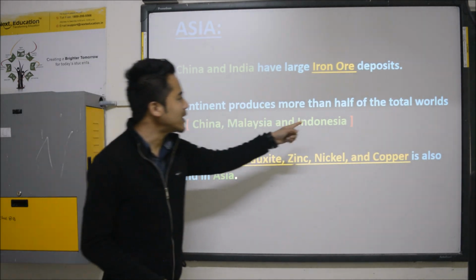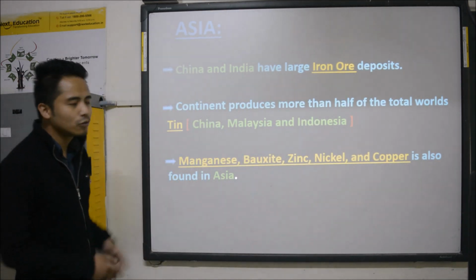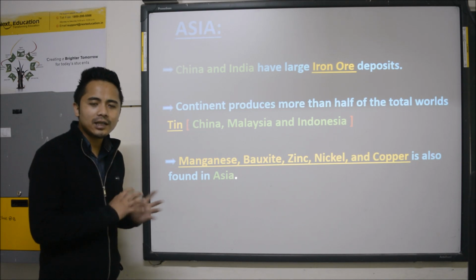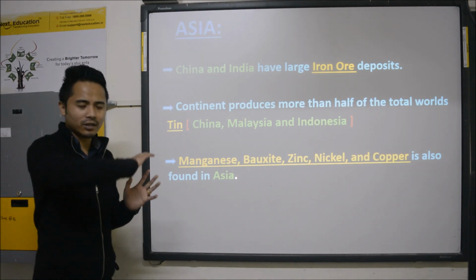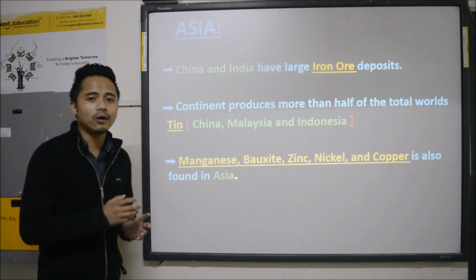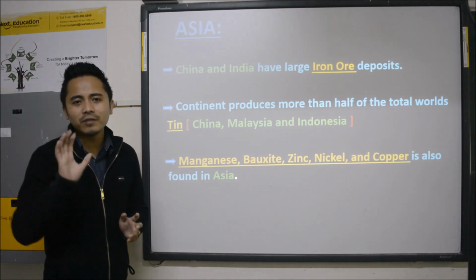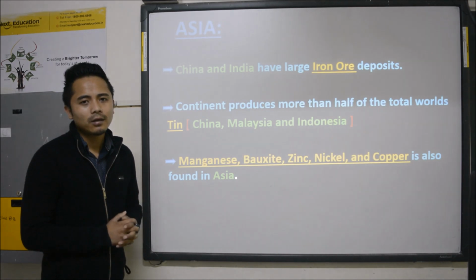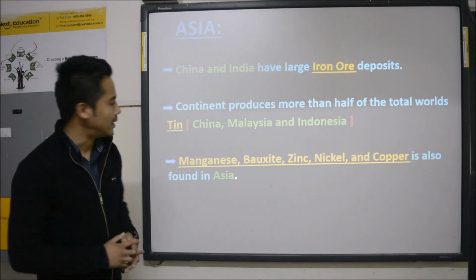The continent produces more than half of the total world's tin. So the continent Asia produces, if there is 100% of tin found all across the world, right? From 100%, 50% is produced alone by Asia.